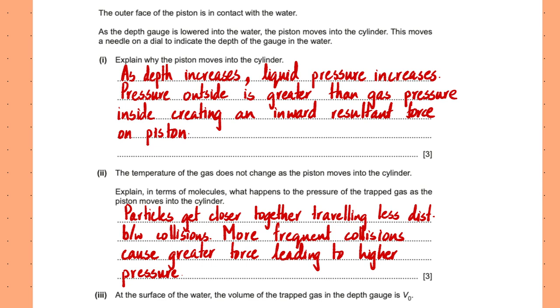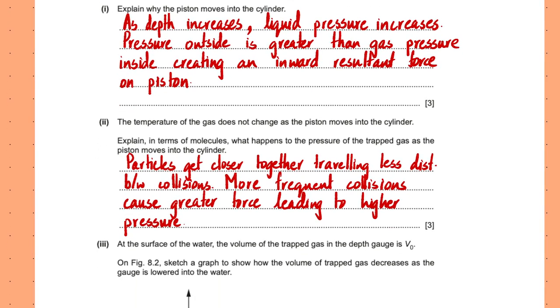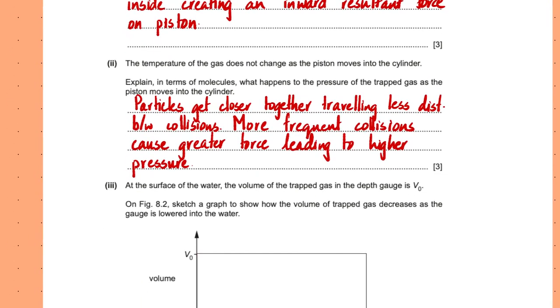But you could also just say that the same number of particles, or the same number of molecules, are now in a smaller volume, right? So more particles per unit volume. So more frequent collisions, because in any reasoning regarding pressure, you will have to talk about collisions. So more frequent collisions cause a greater force, which leads to a higher pressure.